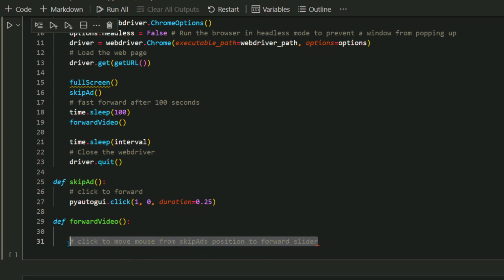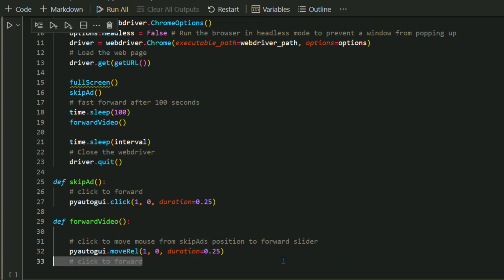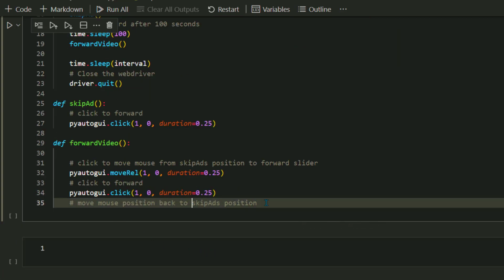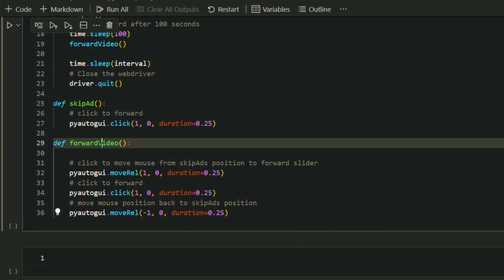And for forward video, because you left your mouse position at the skip ad position, you want to move it from there, click on that slider and then move it back. So again, you have to customize this based on your screen. Just play around with the settings. PyAutoGUI.moveRel, so just play with the position settings, how much you want to move. It depends on your monitor, it depends on your computer screen, but otherwise the code is the same.